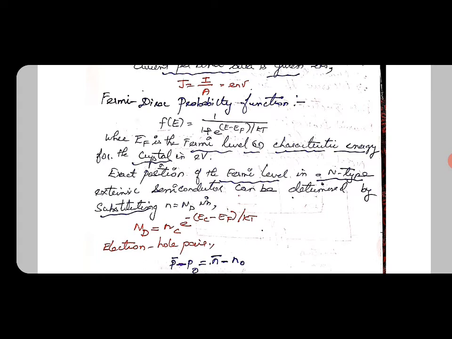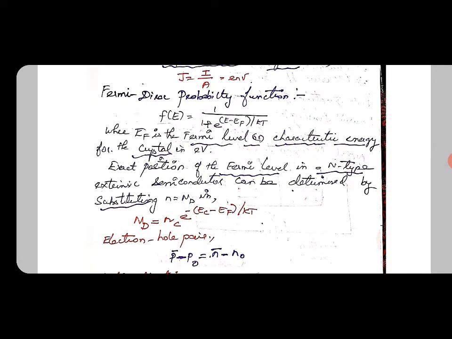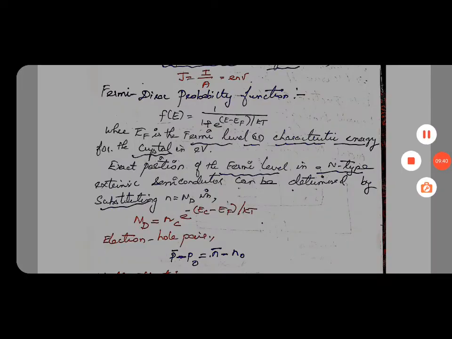The exact position of the Fermi level in the n-type extrinsic semiconductor can be determined by substituting n is equal to Nd, that is Nd is equal to Nc e power minus (Ec minus Ef) by kT. In the Fermi-Dirac we just substitute n is equal to Nd, then the equation becomes Nd equal to Nc e power (Ec minus Ef) by kT. For an electron hole pair, p bar minus p naught equal to n bar minus n naught. This is the Fermi-Dirac probability function.